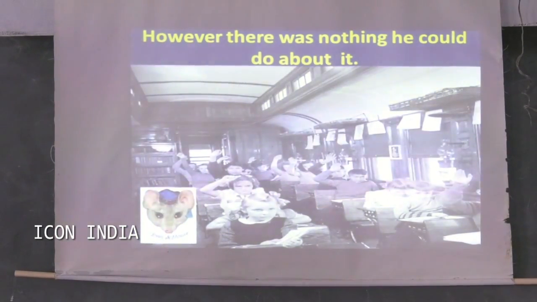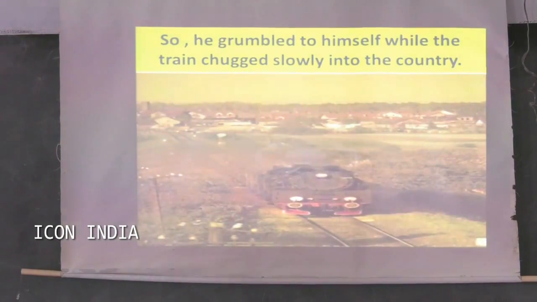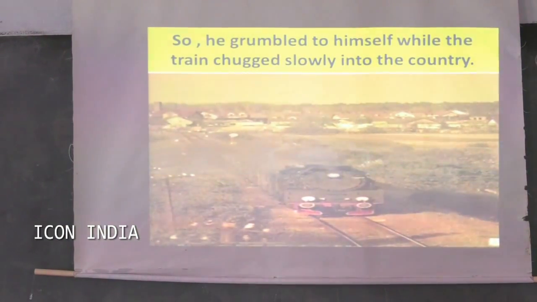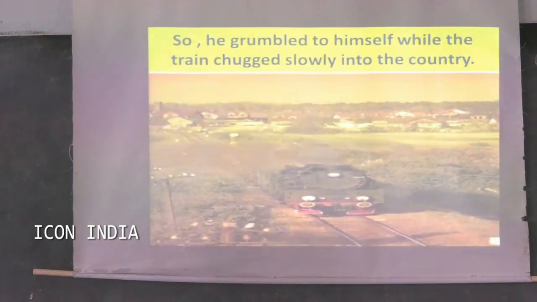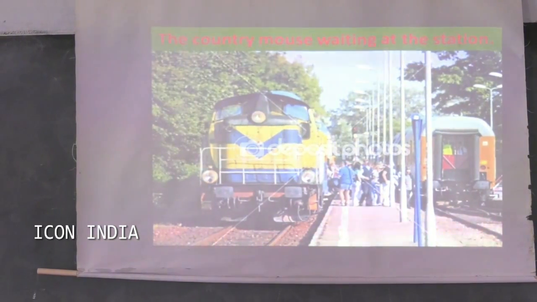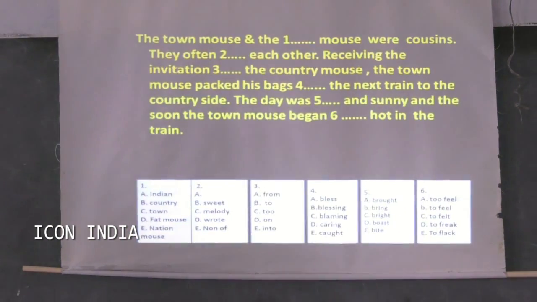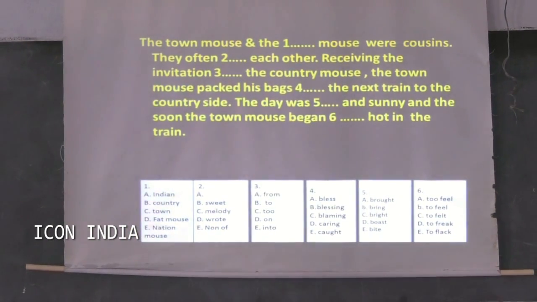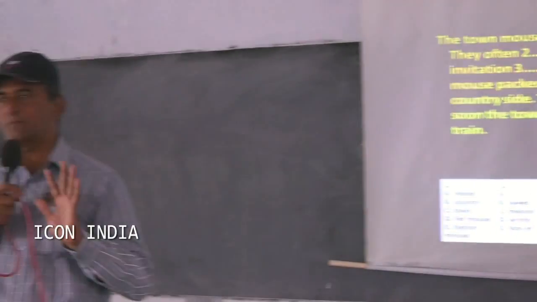However, there was nothing that could be done about it. So he grumbled to himself while the train chugged slowly into the country. The country mouse was waiting at the station. So this is the passage. Now I have already given a presentation of the passage.